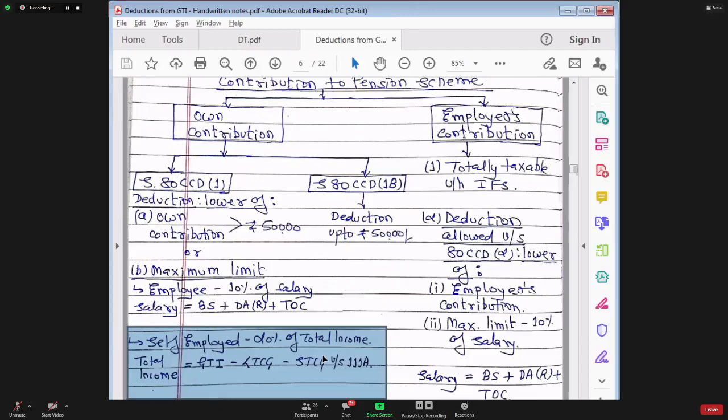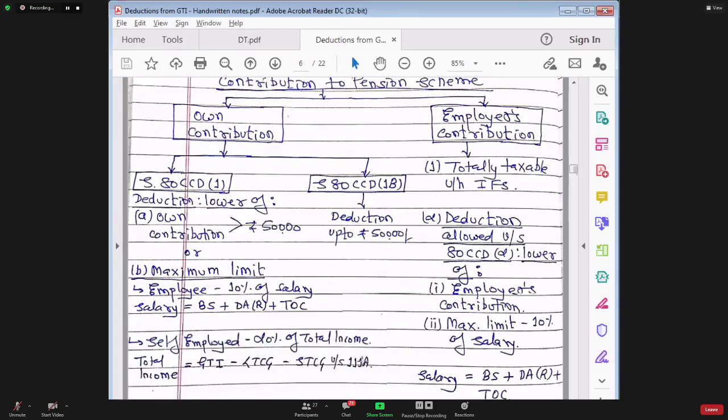Now the question is, what do you mean by total income? In the chapter of salary as well as here, if a person is doing a job, then the limit is based on basic salary, DA recognized, turnover commission. These three components are taken, and then we calculate 10% of that amount. Similarly, in case of a self-employed person, there is also a limit. How much is the limit? 20% of total income.